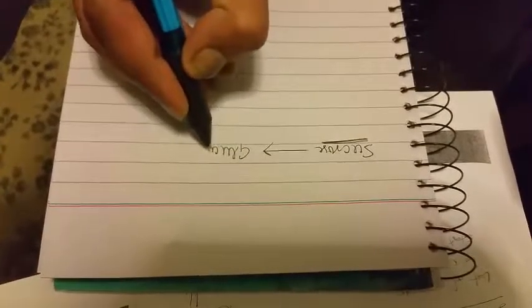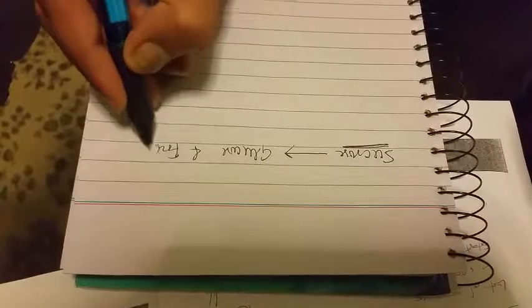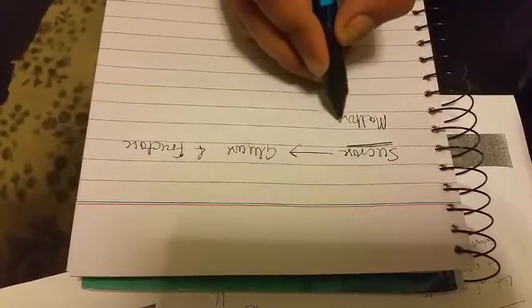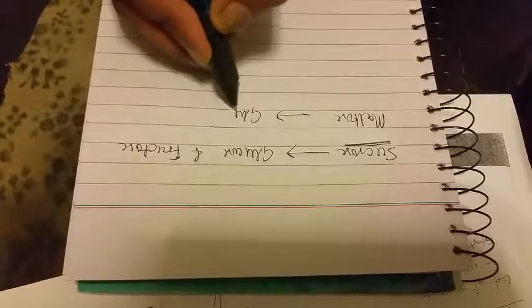Let's see how. You see that sucrose, sugar, and chini in Urdu, is hydrolyzed to glucose and fructose. Maltose is hydrolyzed to two glucoses.